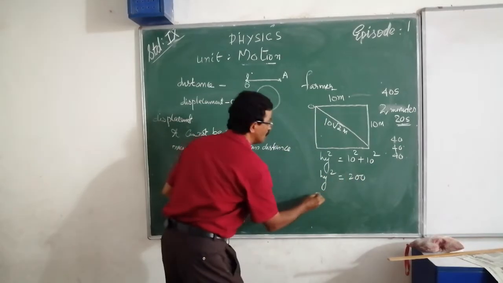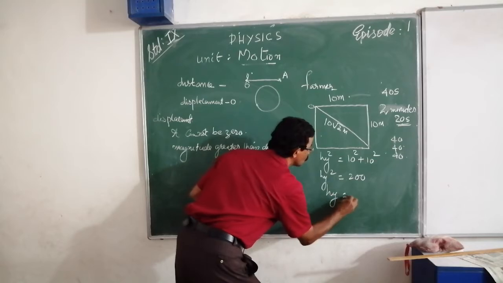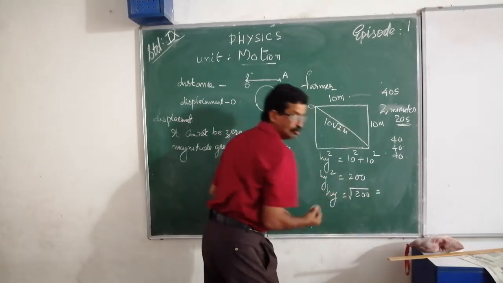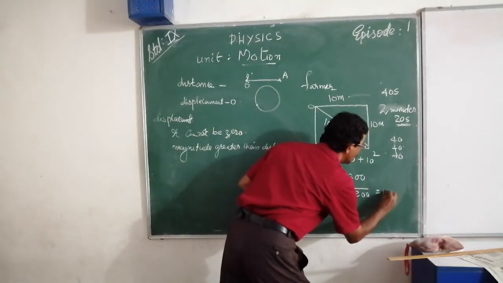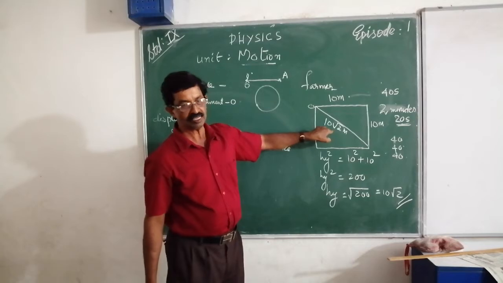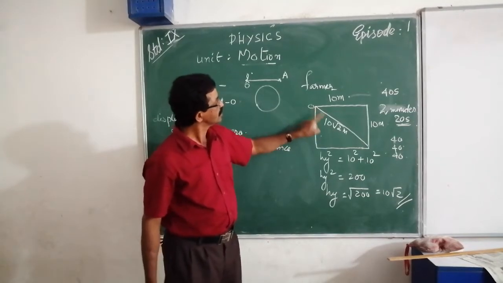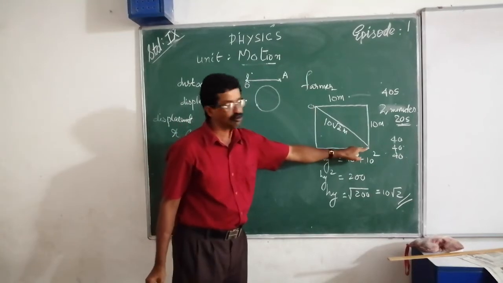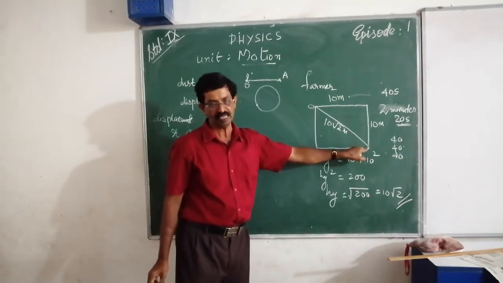So hypotenuse is equal to root 200, that is root of 2 into 100, which is 10 into root 2. That is the displacement. This displacement is 10 root 2 meters only, from this point to here.